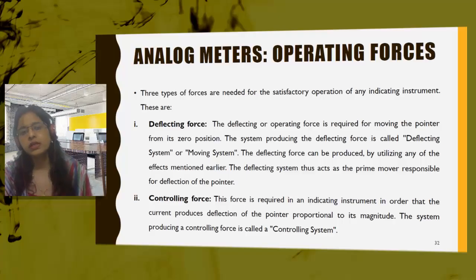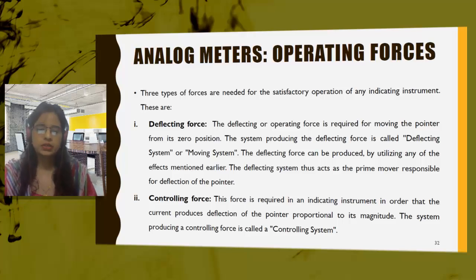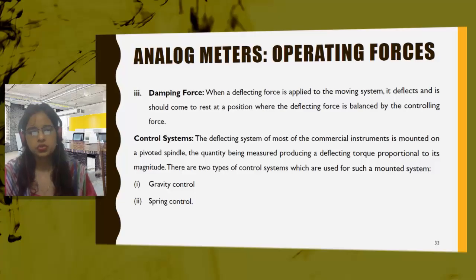Whenever a meter is there, whenever you want to measure something, there should be some force, right? The meter will not give output on its own. There has to be some force which will drive the meter. These types of forces are needed for the satisfactory operation of an indicating instrument. All indicating instruments experience three types of forces: deflecting force, controlling force, and damping force.